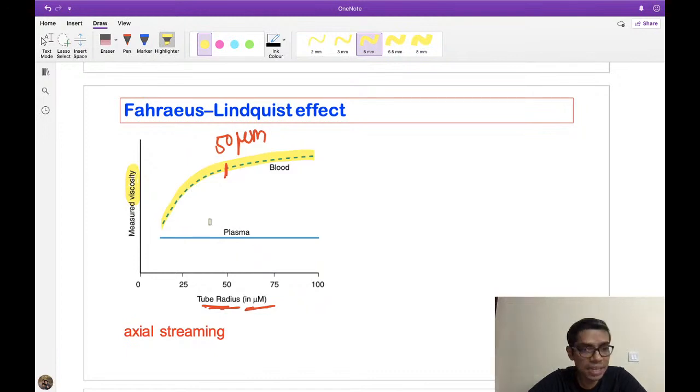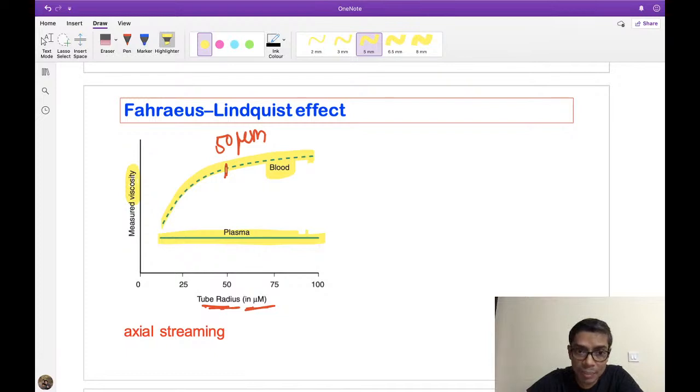Whenever the radius decreases to less than 50 micrometers, then viscosity also decreases. But note down here, if you take only plasma viscosity, then it is not changing. Look at the two graphs, very important. Plasma viscosity is not changing with the diameter of the tube, but the viscosity of the blood is changing with the change in diameter of the vessel. And what is the relation?